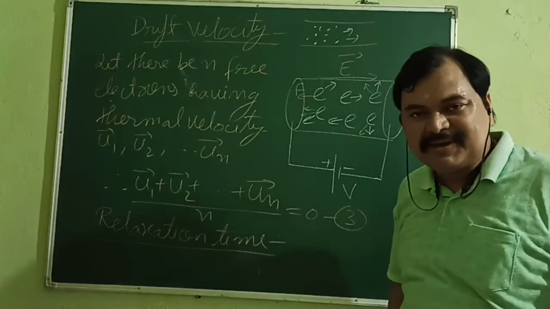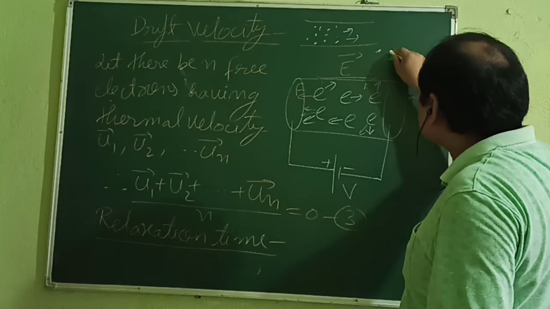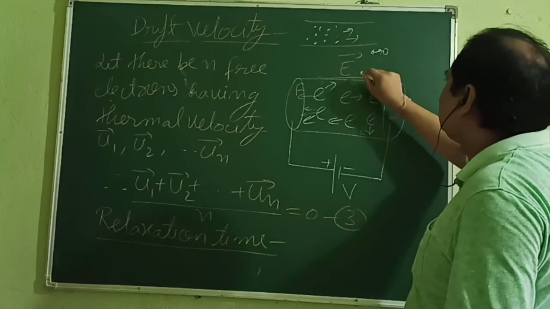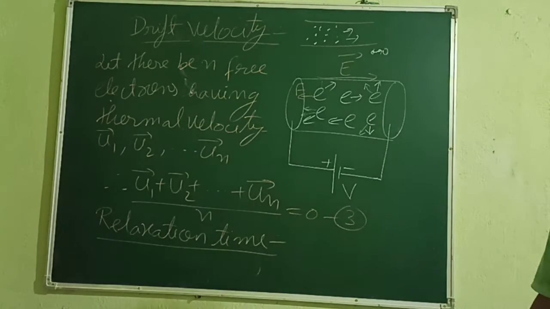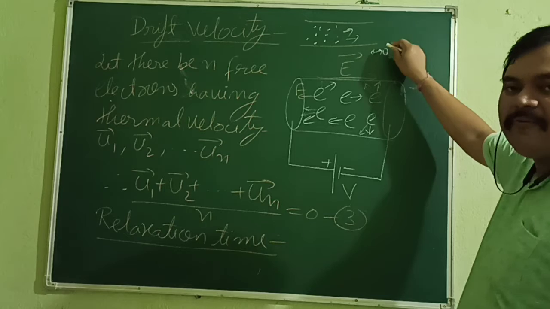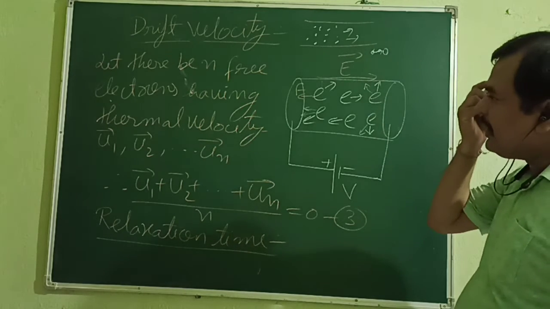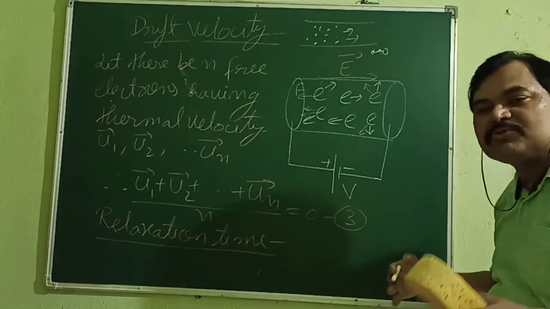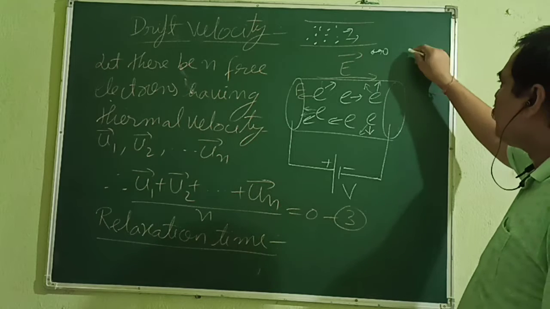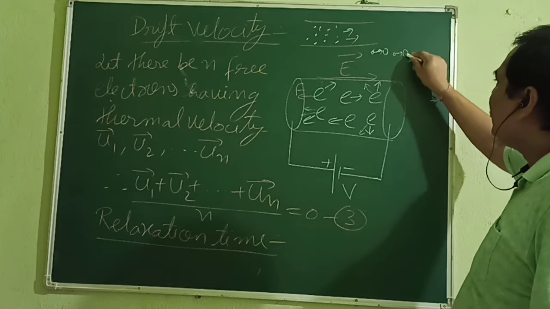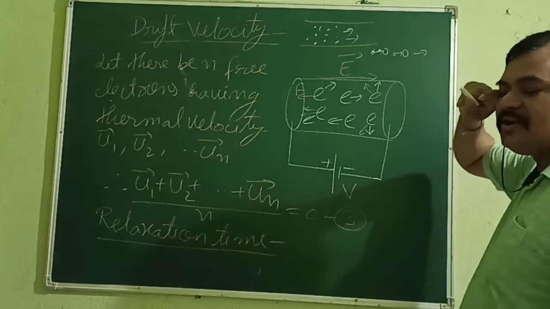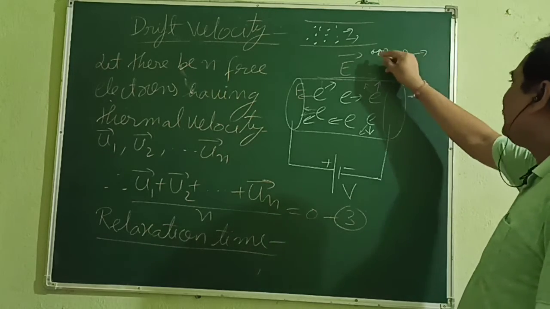There will be collisions. When one student collides with another, what will happen? This student was moving faster and collided with the other student. After collision, they will fall. The student who was very fast will lose velocity. Then again it will stand up and start running, and again it has to accelerate to acquire the same velocity. As it's crowded, it will collide with someone else again and fall down. In this way, it will go through lots of collisions.